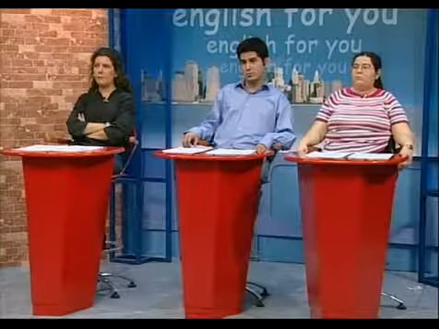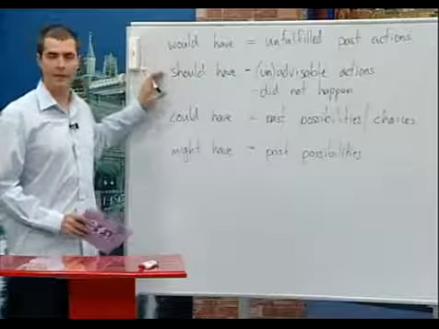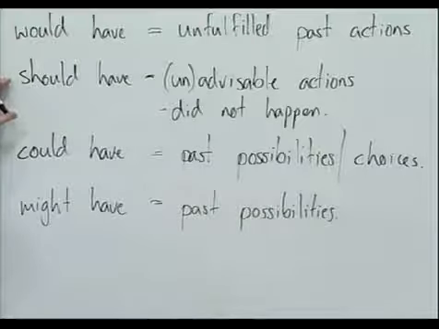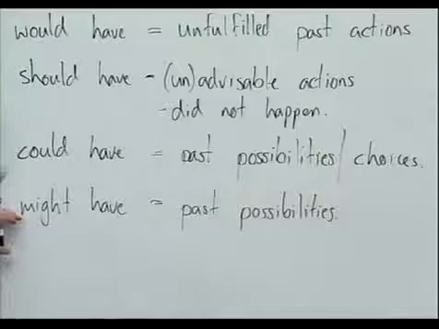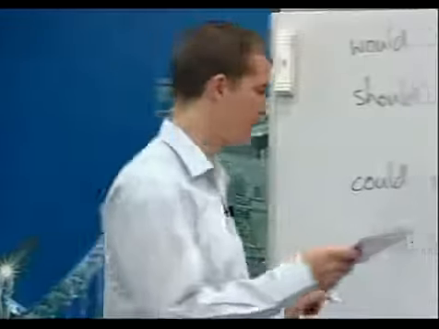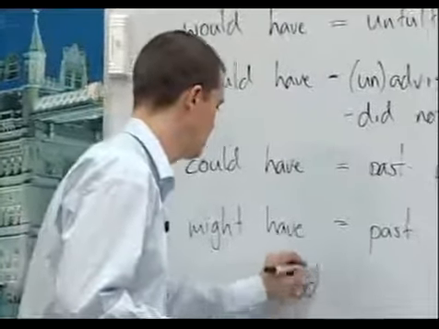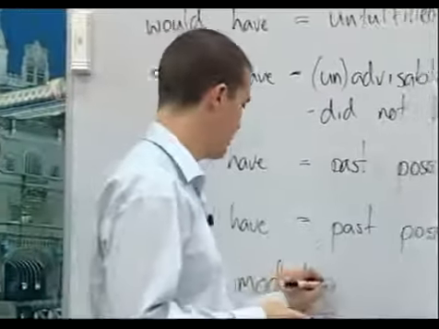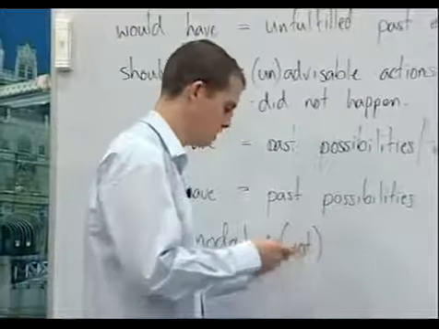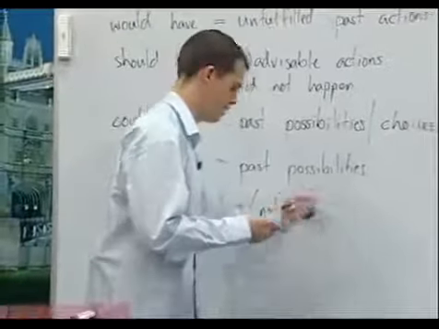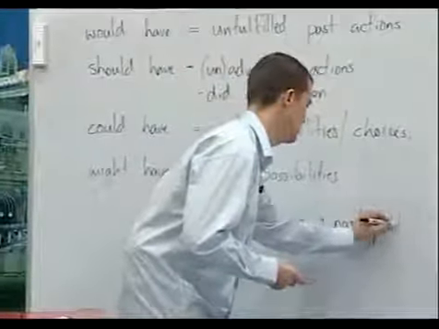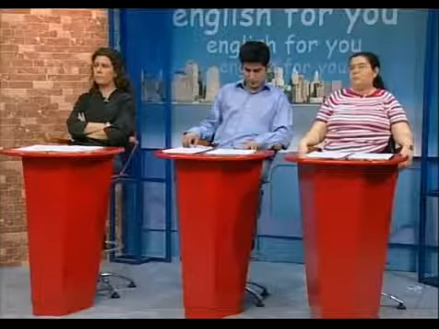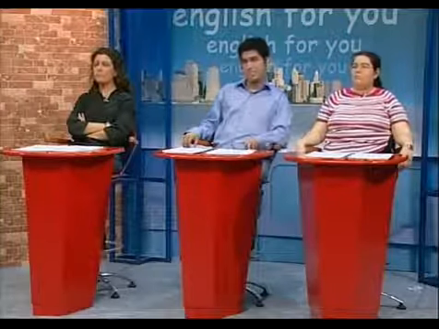So, would have: unfulfilled past actions. Should have: advisable or unadvisable actions, but they didn't happen. Could have: past possibilities, past choices. Might have: past possibilities. These are modal auxiliaries. They describe past actions, and we make them this way. We have the modal, and in the passive, we make modal plus not or have, and then plus the past participle. Okay, let's practice this now.